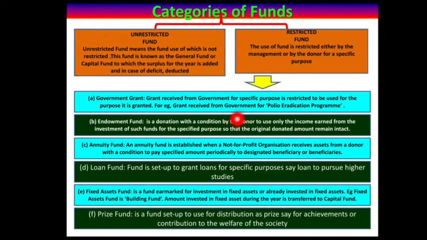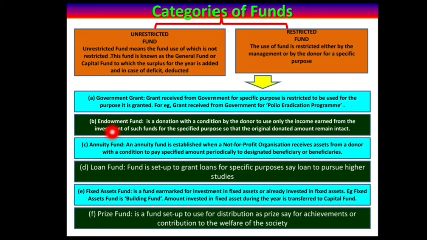For example, if government is giving grant for a polio eradication program, this non-profit organization has to arrange such a program and can use that fund for that purpose only. They can't use that grant for any other purpose.